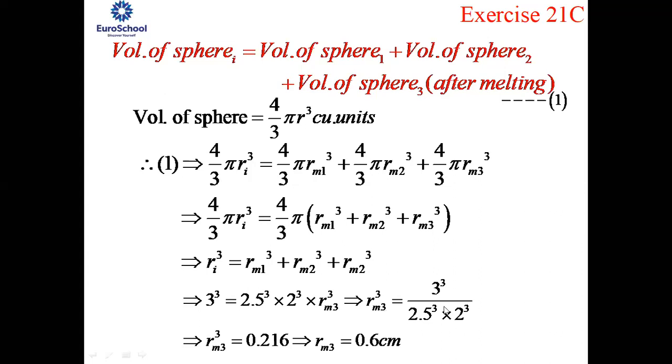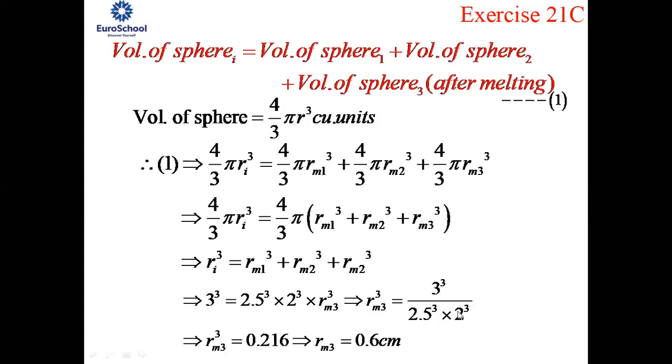Ma'am, why is there a multiplication sign between the three radii? Ma'am, it should be addition, right? Yes, ma'am. And the answer is 1.5 centimeter. Yes, ma'am, I got the answer, but it's by addition. Yeah, I made a mistake. Just make the changes, okay? I'm really sorry for that. I too did not notice it. I have done it without noticing. So just change it up. Okay, fine. Is this question clear for all of you?